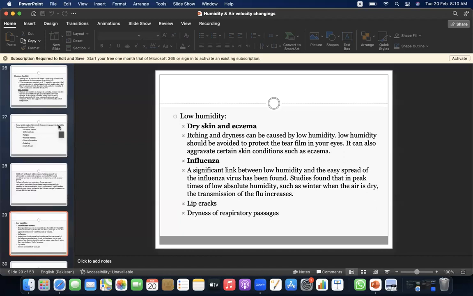Influenza. A significant link between low humidity and the easy spread of the influenza virus has been found. Studies found that in peak times of low absolute humidity, such as winter, when the air is dry, the transmission of the flu increases. Lip cracks, dryness of respiratory passages.